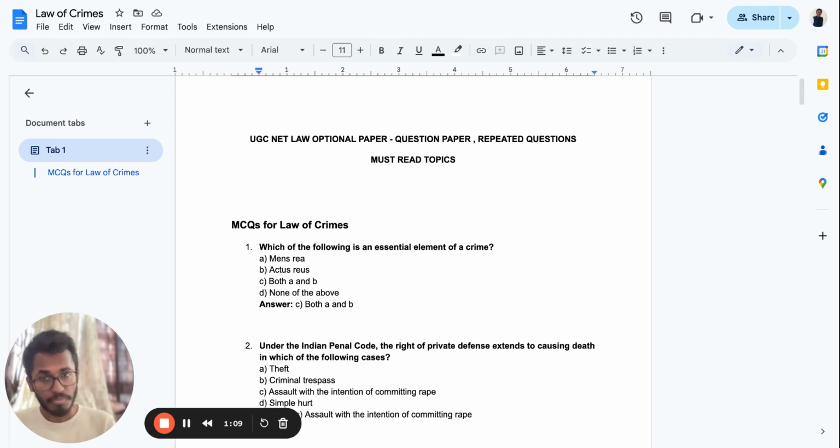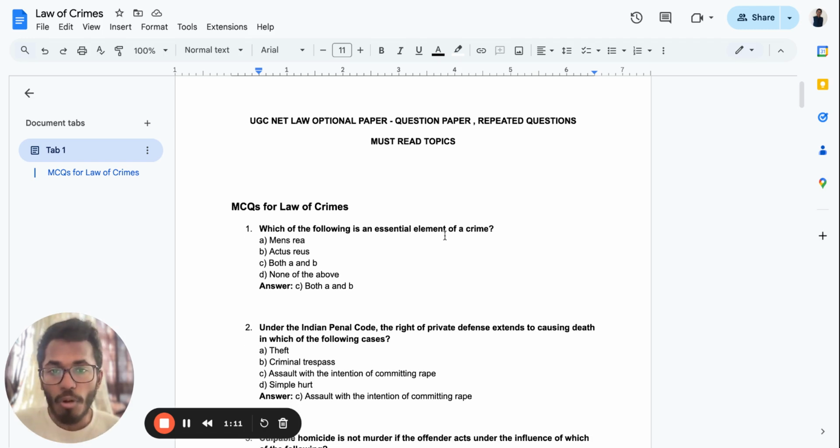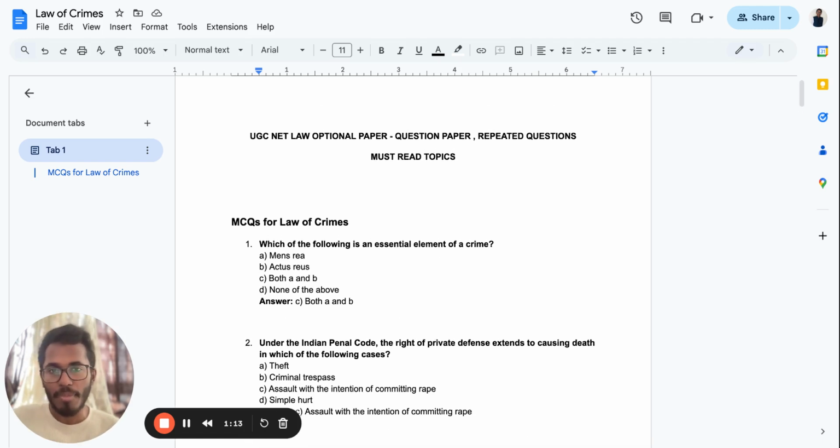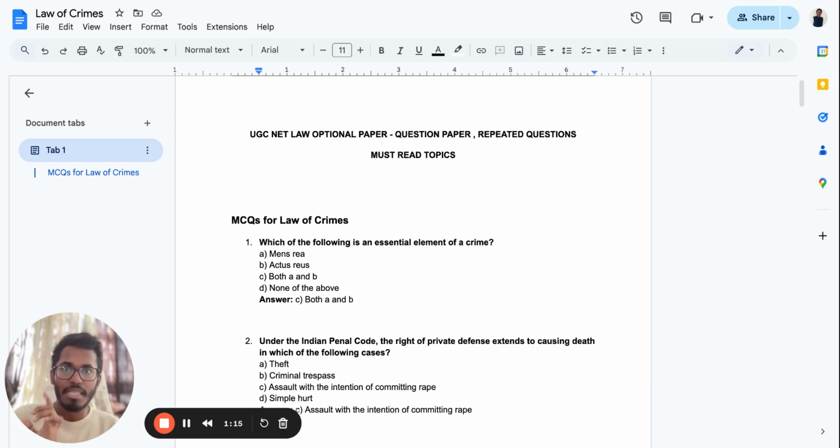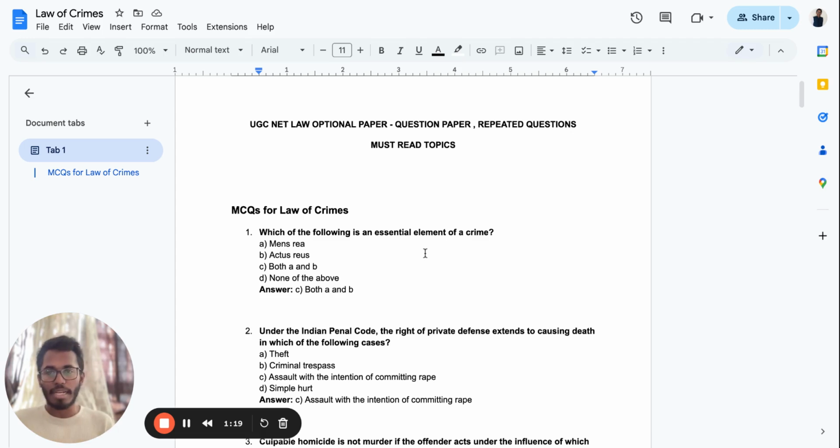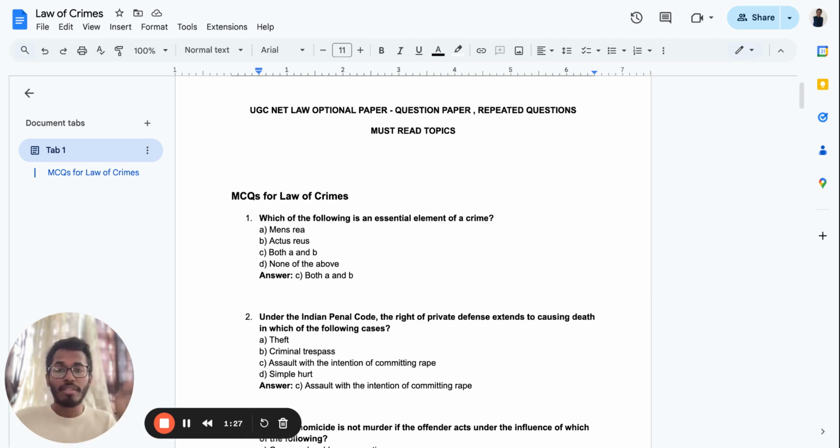So now let's get started. Which of the following is an essential element of a crime? Today we'll be dealing with law of crimes. The first question: which of the following is an essential element of a crime? Options: mens rea, actus rea, both A and B, none of the above. The answer is both. Mens rea is the mental state of mind, and actus rea is the physical act you do. Both are important for constituting a crime.